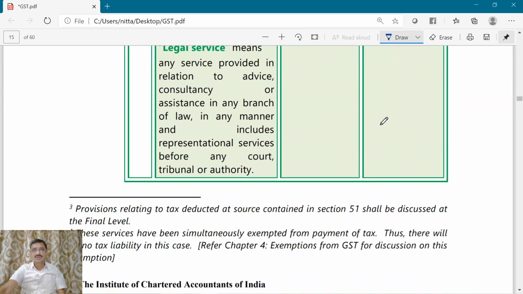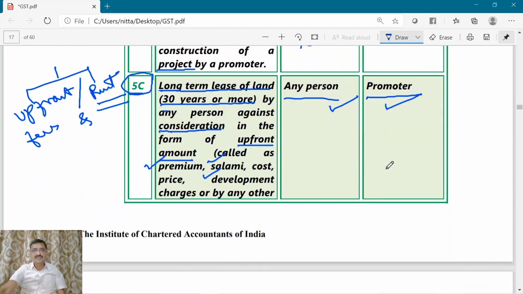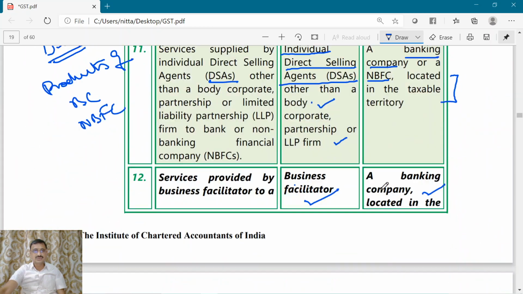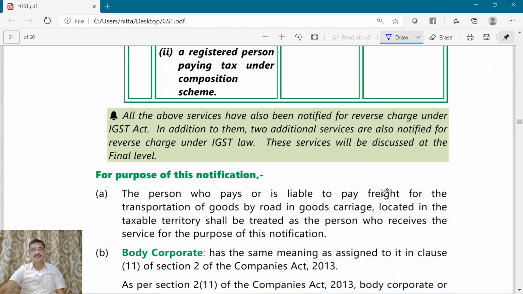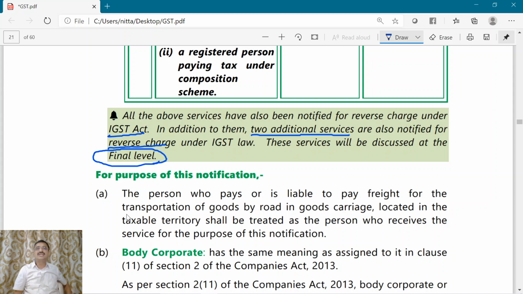Right. Now we'll go back to our 14th point, which we have just completed. So we have completed the 14th point, right? Now all these were also notified under the IGST Act. But under the IGST Act, there are two additional services which will be subjected to reverse charge. Those 2 points we will be dealing with at the final level, as they are not applicable at the intermediate level.